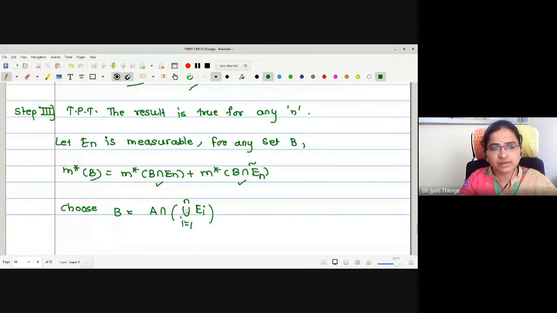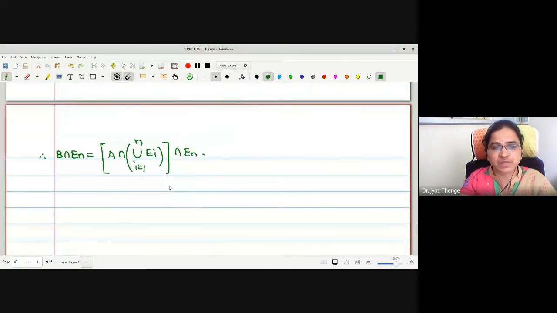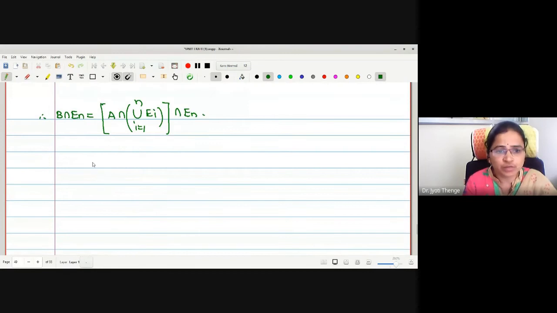Any difficulty? We have started with the sets being measurable because En we want to add so that the sum will go up to n. En is measurable is a fact we wanted to use. So let me find out the value of this. How will you find out this bracketed intersection A intersection union Ei? By distributive laws. Is it union i equals 1 to n of A intersection Ei?